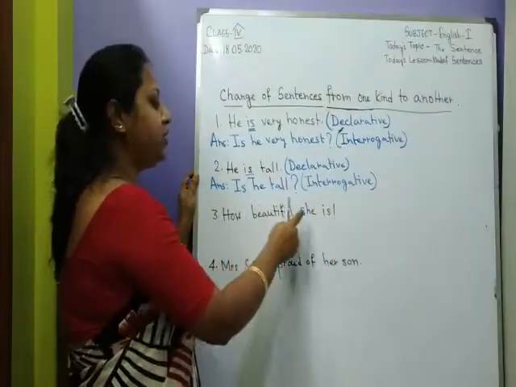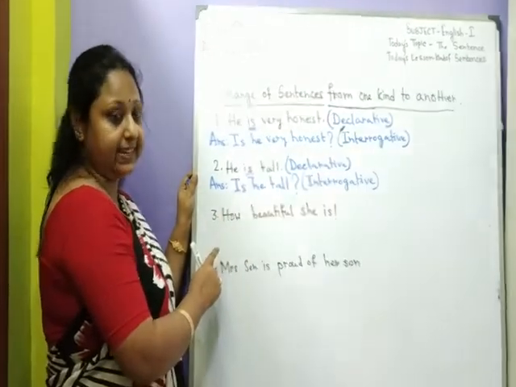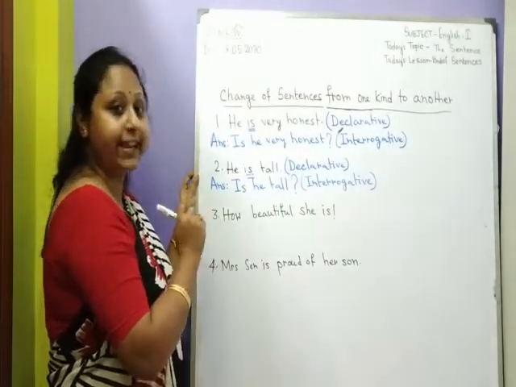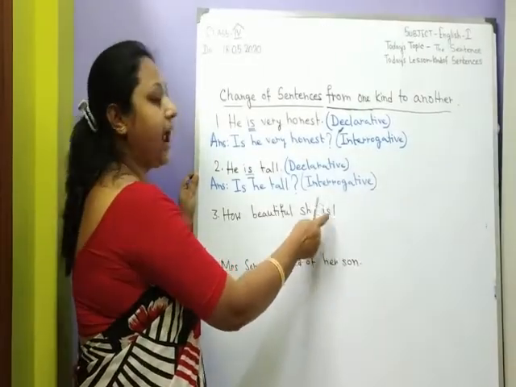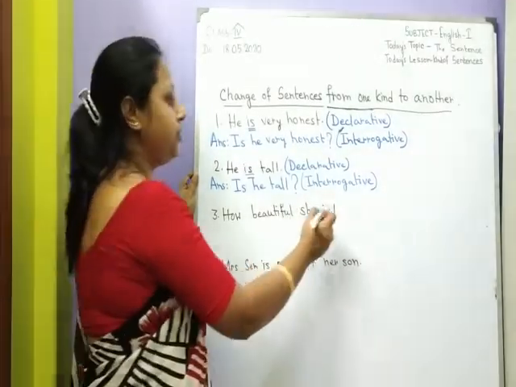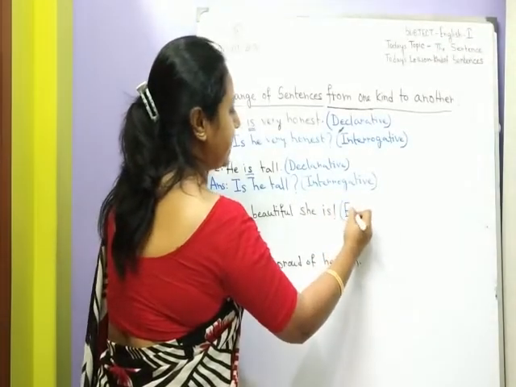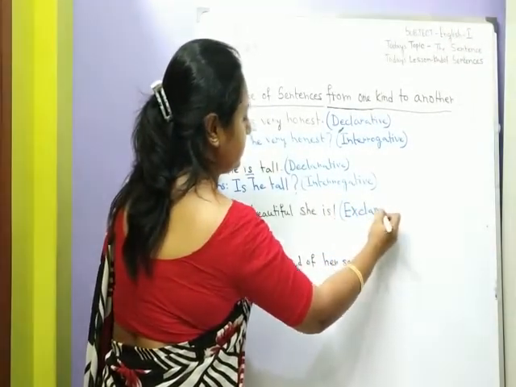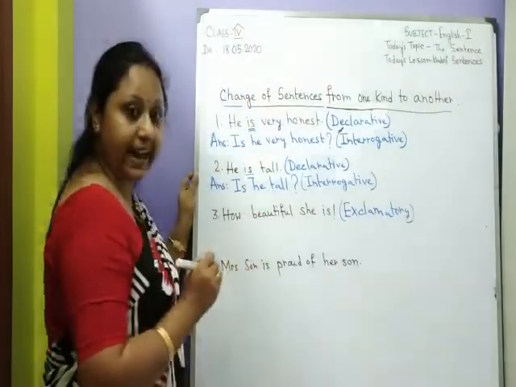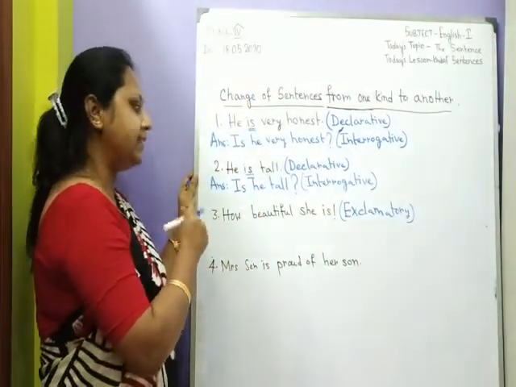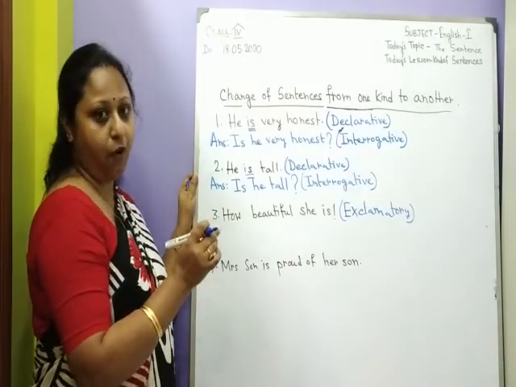How beautiful she is. In this sentence, a strong feeling is expressed. And there is also an exclamatory mark at the end of this sentence. So, it is an exclamatory sentence. To make it declarative, we will have to make this sentence in a statement form.